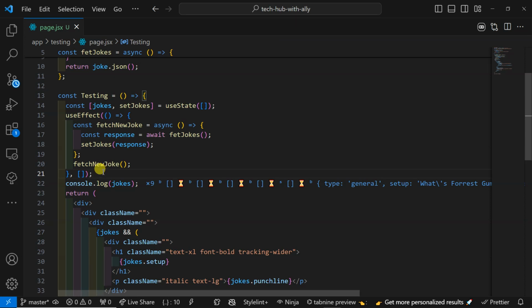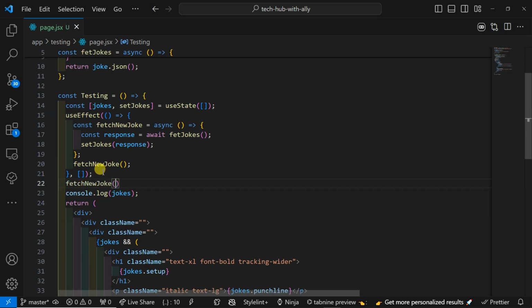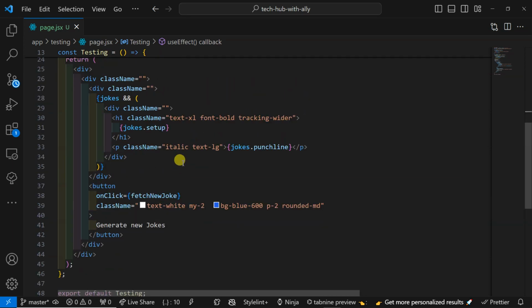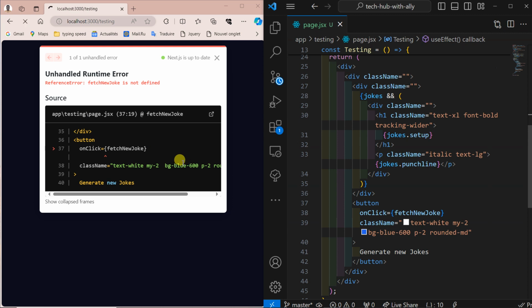Call it outside here, fetch function, and then we stop it here. What will happen? Set it here.